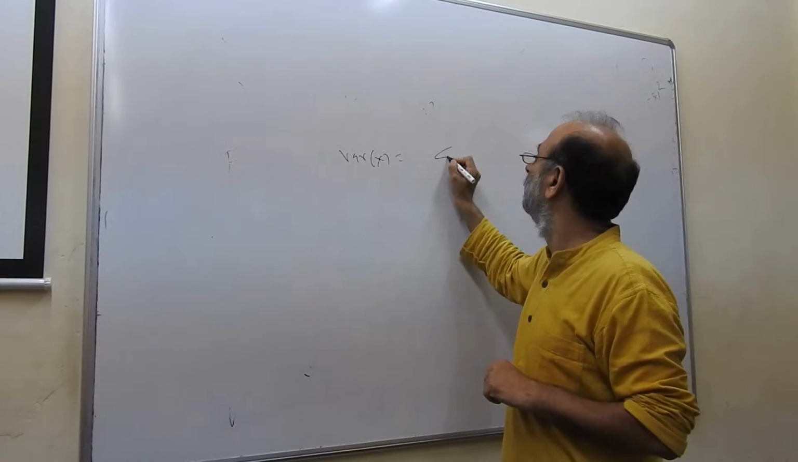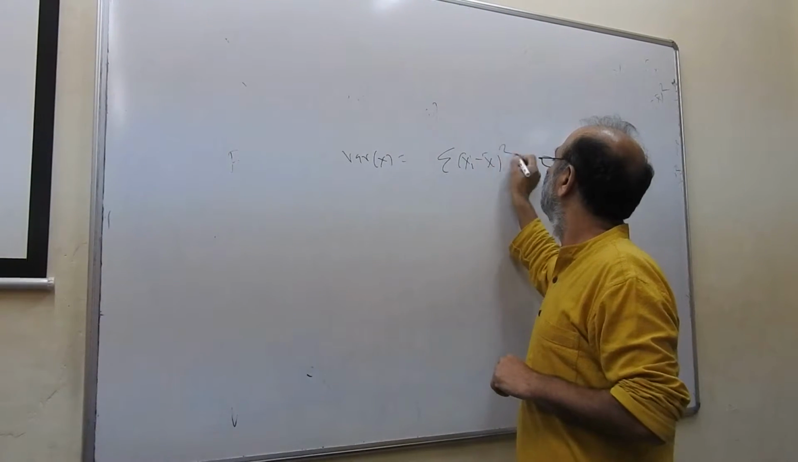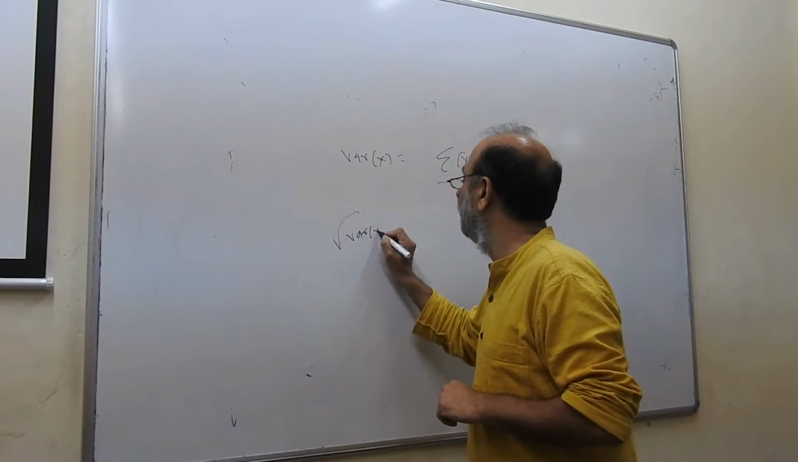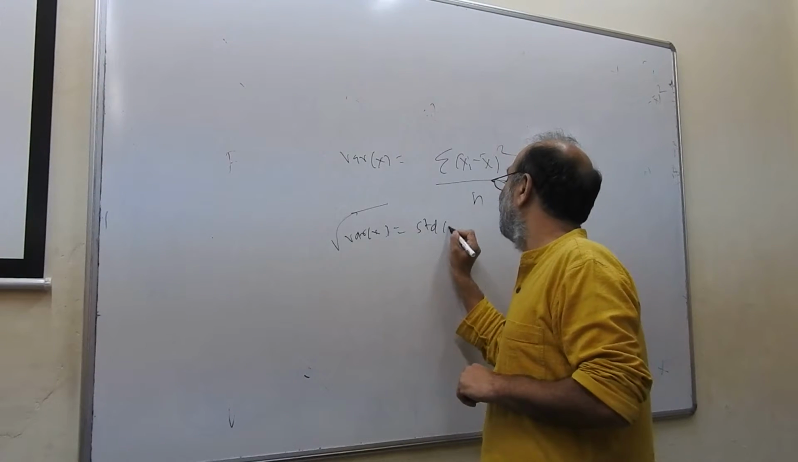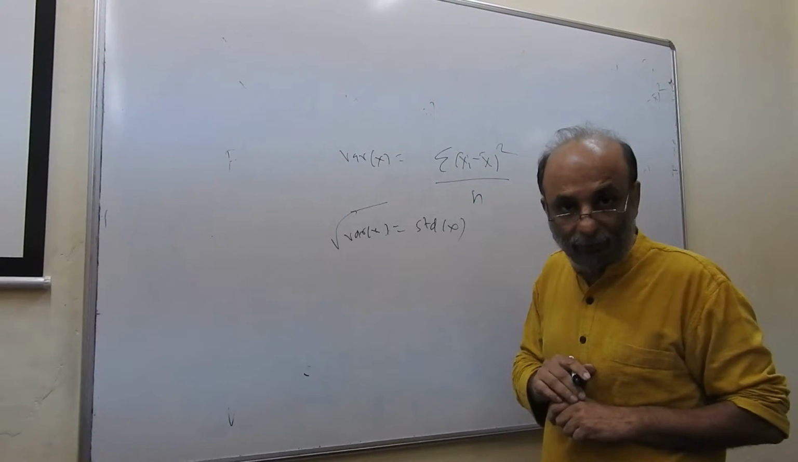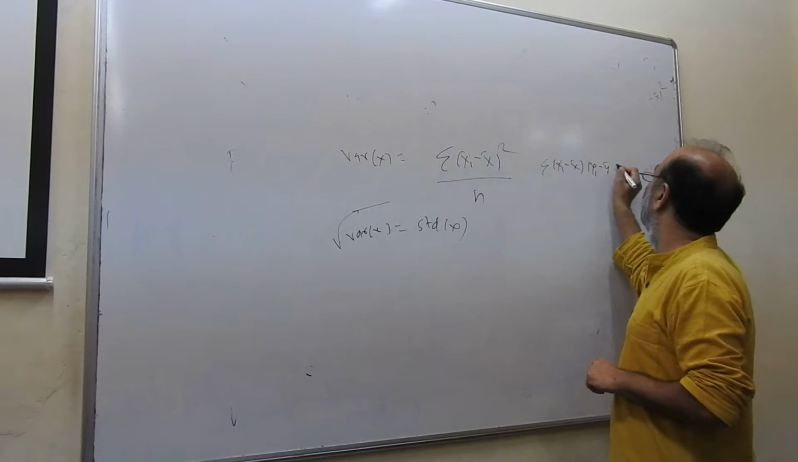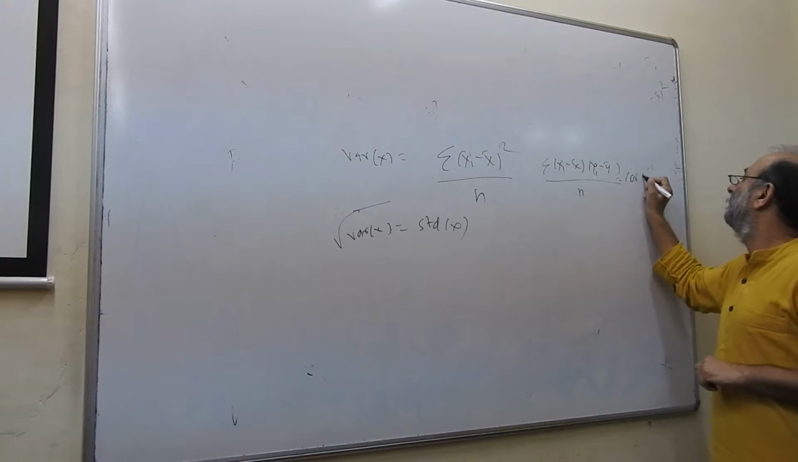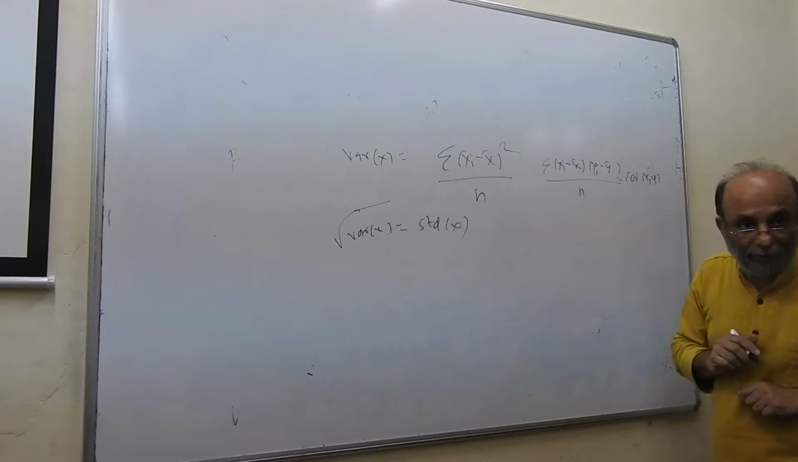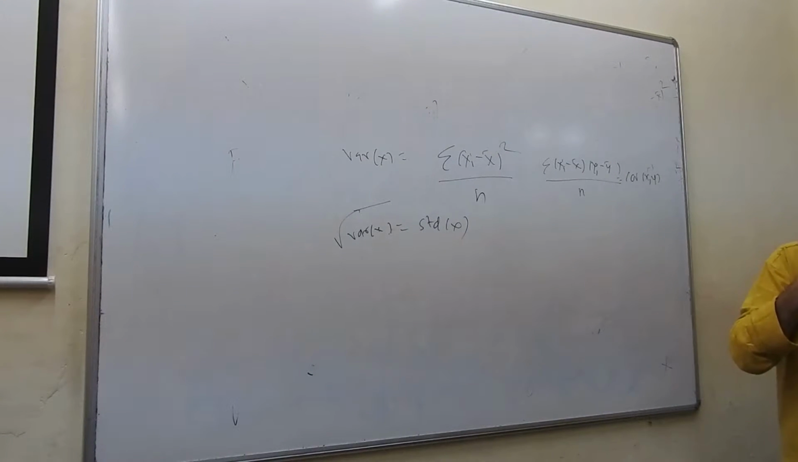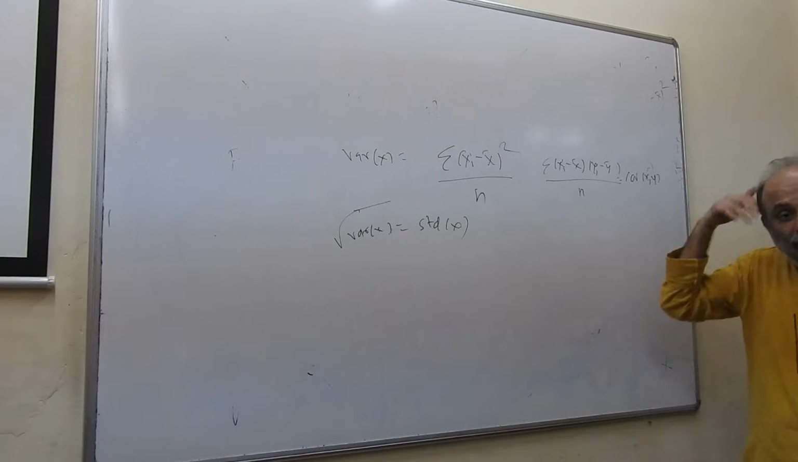Variance of x is summation... The square root of the variance of x is the standard deviation of x, right? Summation of xi minus x bar upon n is covariance xy. Right? Don't remember the formula. Remember that covariance means the average value of the product of the deviations. Then the formula will come automatically.